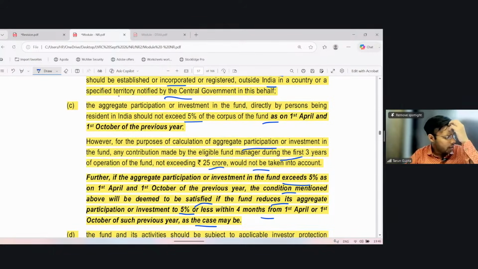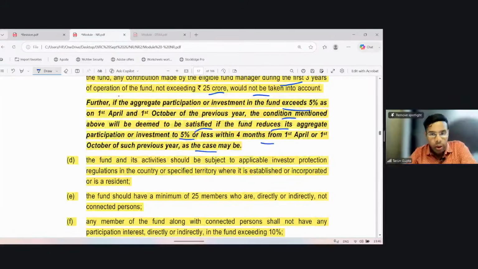So, while computing the percentage, the investment made by the fund manager for the first 3 years, up to 25 crores, shall not be taken into account, because the fund manager must be a resident in India. The fund and its activities should be subject to applicable investor protection regulation in the country or specified territory where it is established or incorporated or is running.